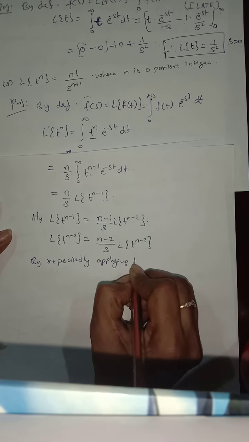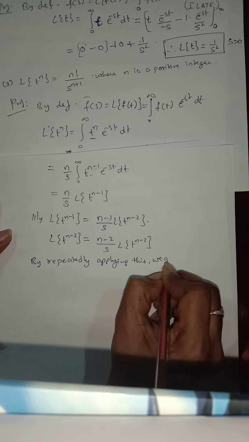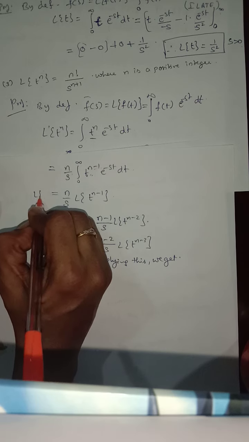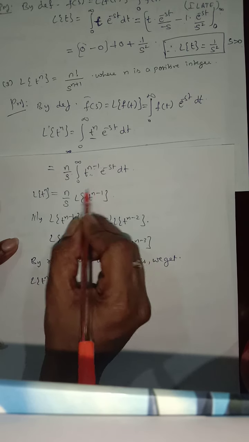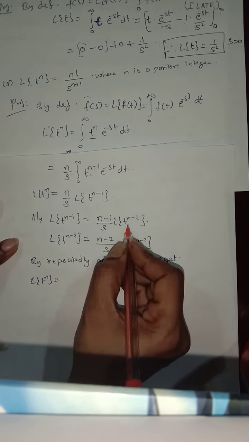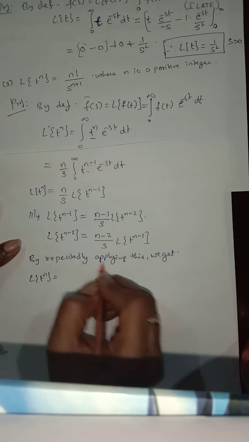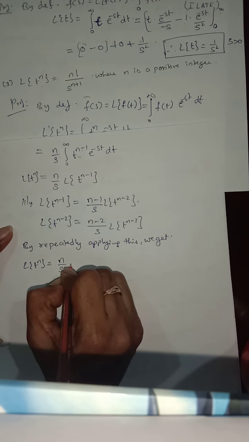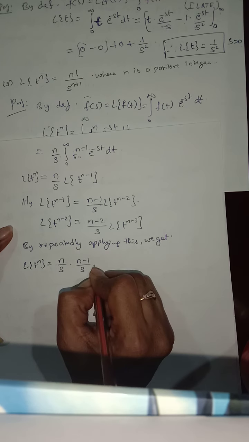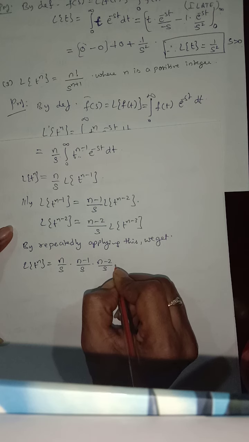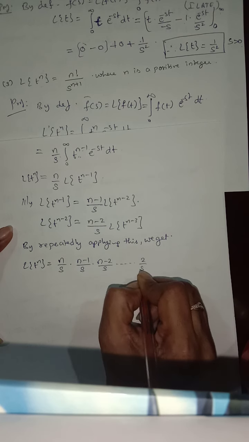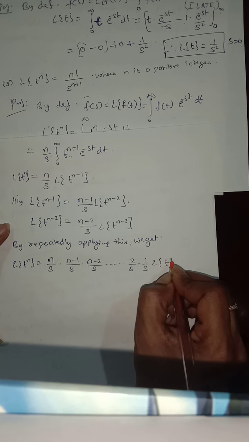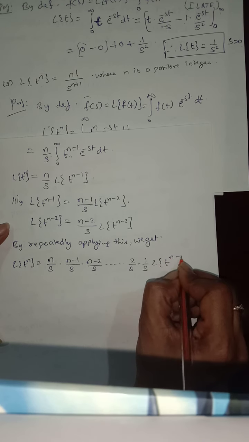Applying this repeatedly and substituting all the terms, we get L of t power of n equal to n by s, n minus 1 by s, n minus 2 by s, and so on, down to 2 by s into 1 by s. At the last, L of t power of n minus n.